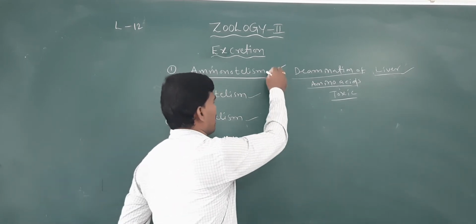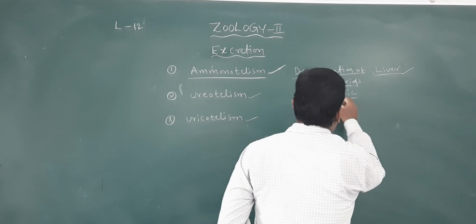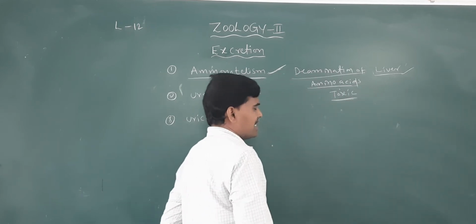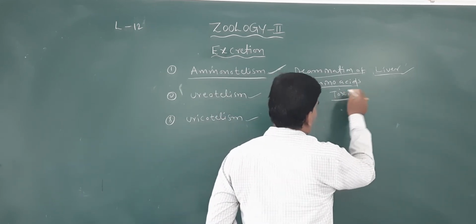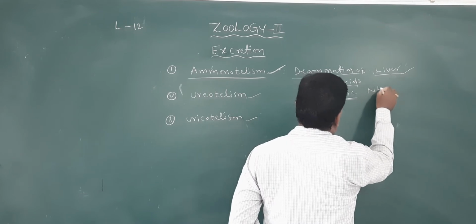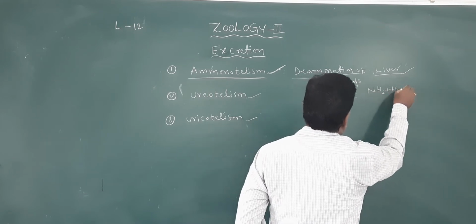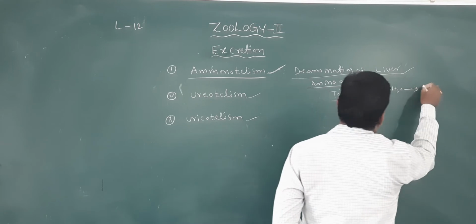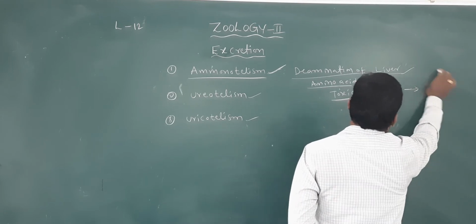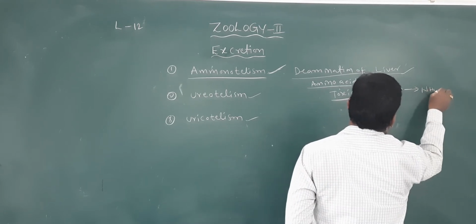Ammonia is easily soluble in water. Ammonia plus water gives rise to ammonium hydroxide. Being highly toxic, ammonia dissolves in water and forms ammonium hydroxide.